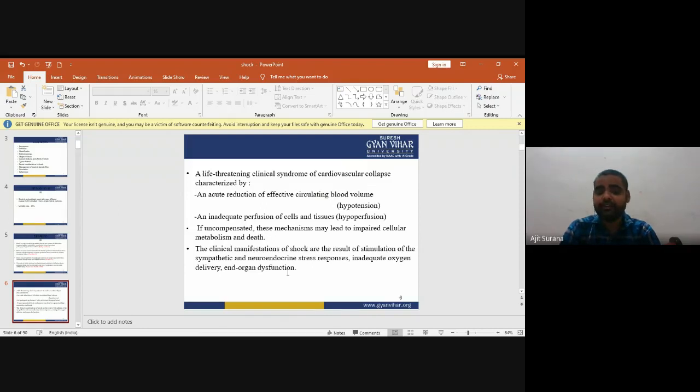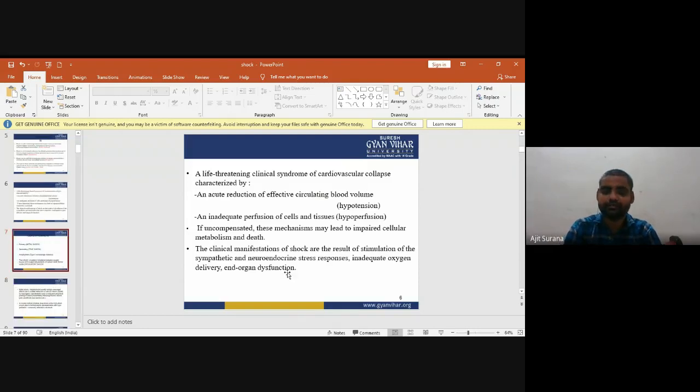The clinical manifestations of shock are the result of stimulation of the sympathetic and neuroendocrine stress responses, inadequate oxygen delivery, and organ dysfunction.